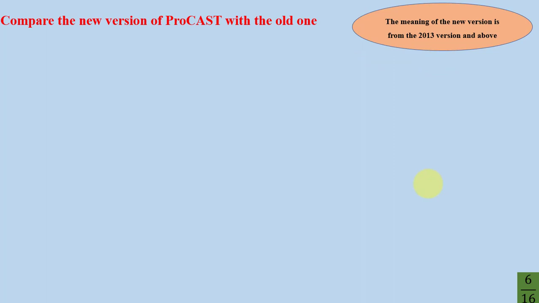Compare the new version of ProCAST with the old one. The meaning of the new version is version 2013 and above.